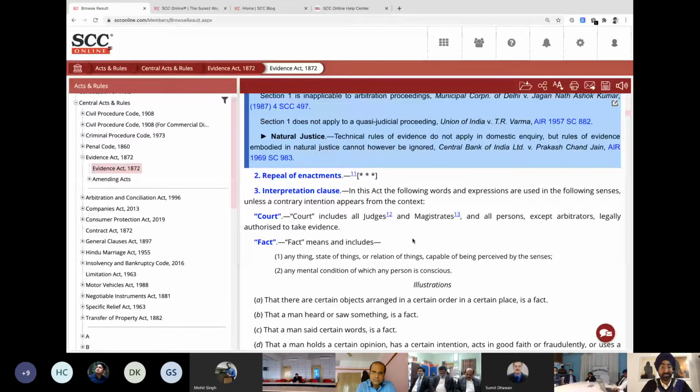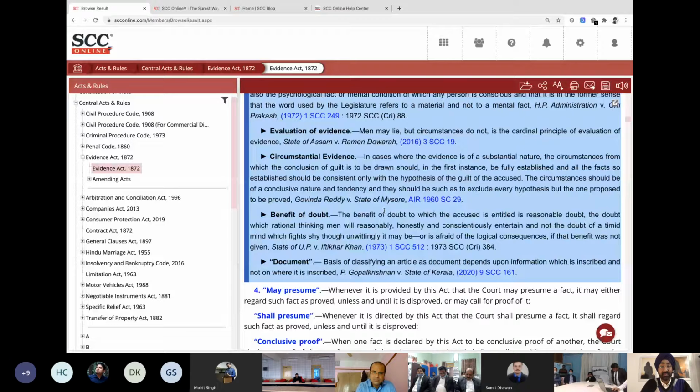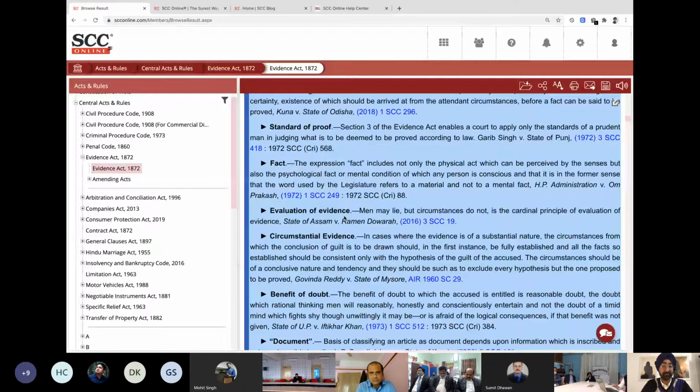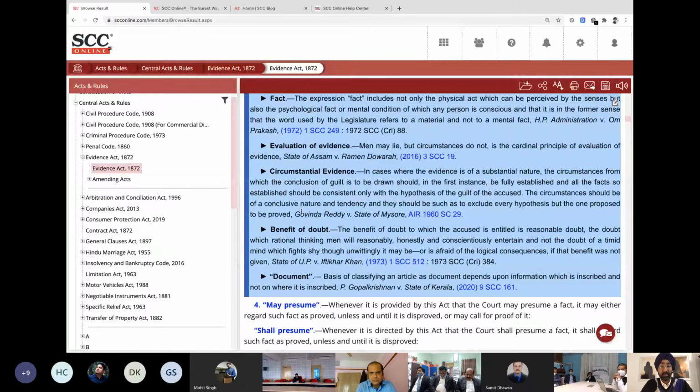Now let's take a moment and understand what these are. These are handpicked judgments on topics which are a part of the Evidence Act. Now if you can see, it says evaluation of evidence, circumstantial evidence, benefit of doubt, document. Let's take this one, circumstantial evidence. It says in cases where the evidence is of a substantial nature and the circumstances and other things. At the end it says Govinda Reddy versus State of Mysore, and the citation is given over here.